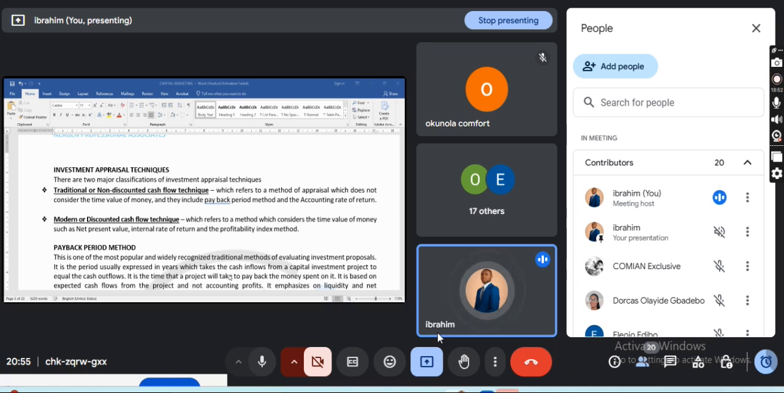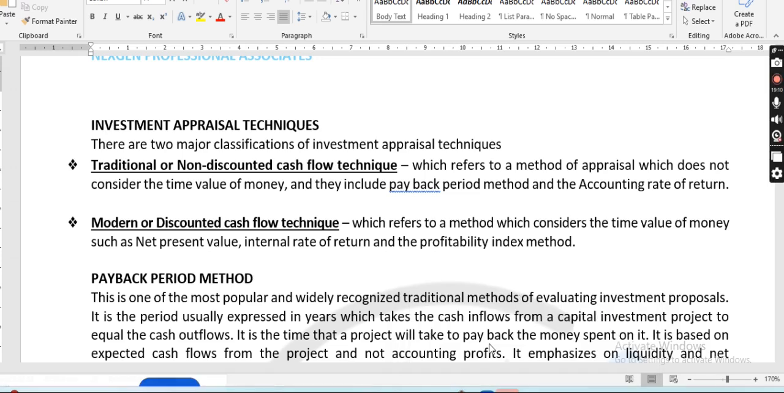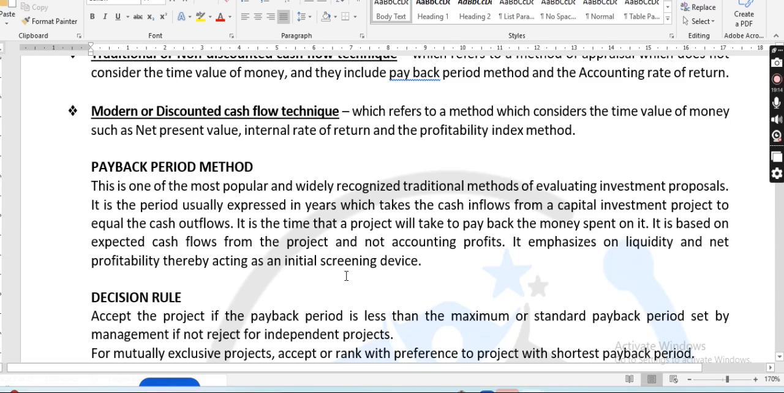Another part is the modern or discounted cash flow techniques. These are the discounted cash flow techniques that recognize the time value of money. You talk about the net present value, the internal rate of return, as well as the profitability index. We'll get to all those parts. Now, we already know payback period, so we'll just talk about it and move on. What is payback period?